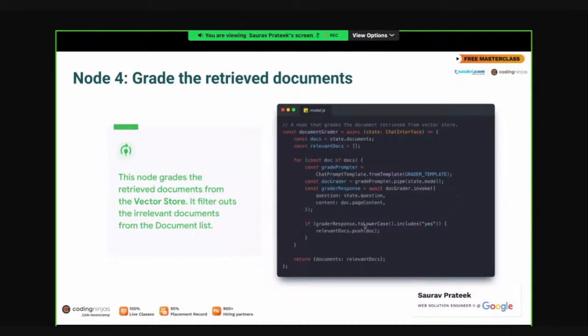If the grader response which we got is yes, it means that we have a relevant document. Then we push this relevant document into the relevant document list, which we initialized earlier. After that, in the shared state, we update our documents with the relevant documents so that the nodes which are ahead can get the relevant documents which we have filtered in this node. Now, I understand you must be wondering what this template is.